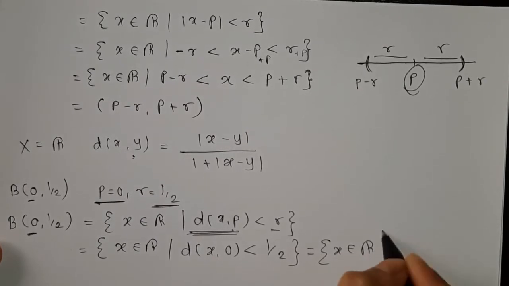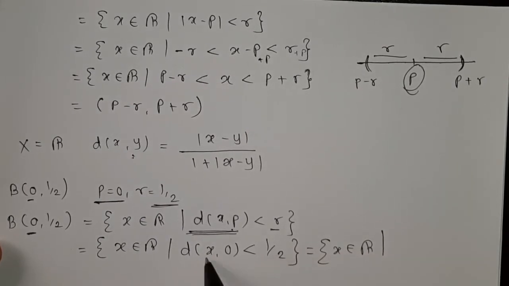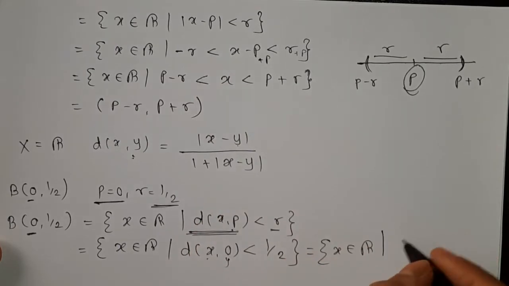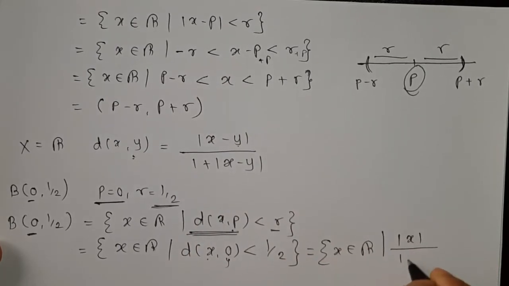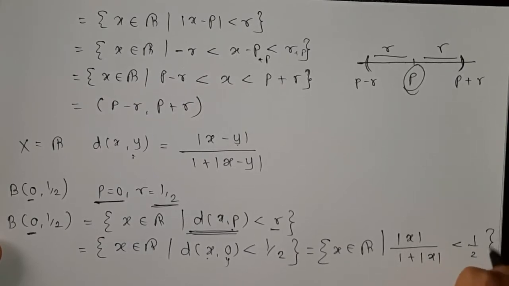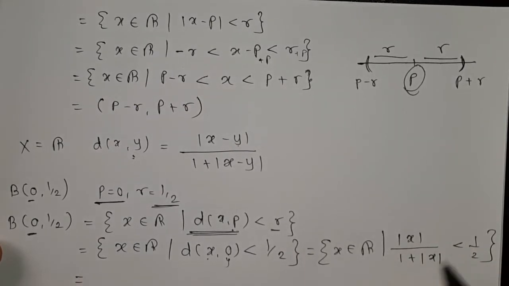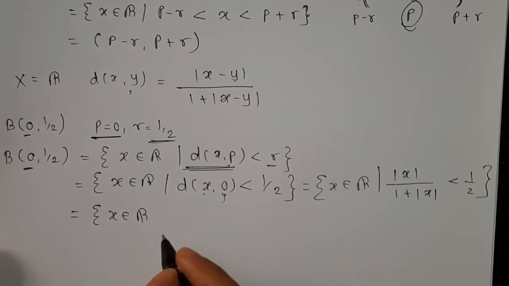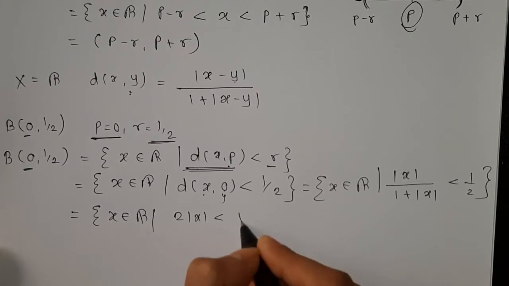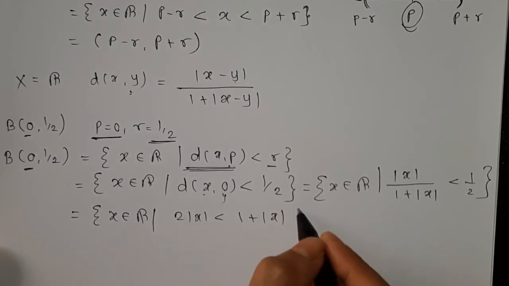Which is equal to {x belongs to R : ...}. Now see, x and 0 means y is equal to 0, so we put the value of y here. From that we get mod of x upon 1 plus mod of x is less than half. Now we cross multiply, we get x belongs to R, 2 mod of x is less than 1 plus mod of x.